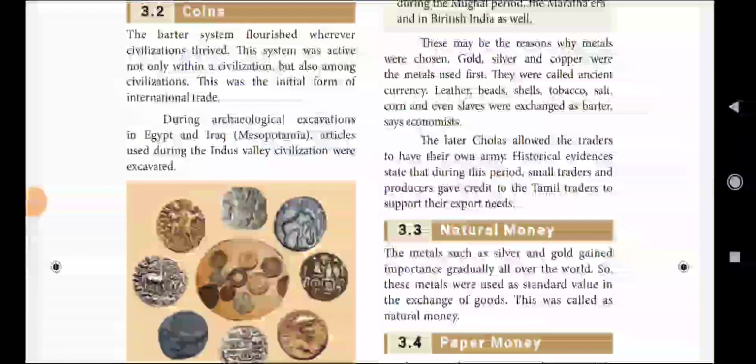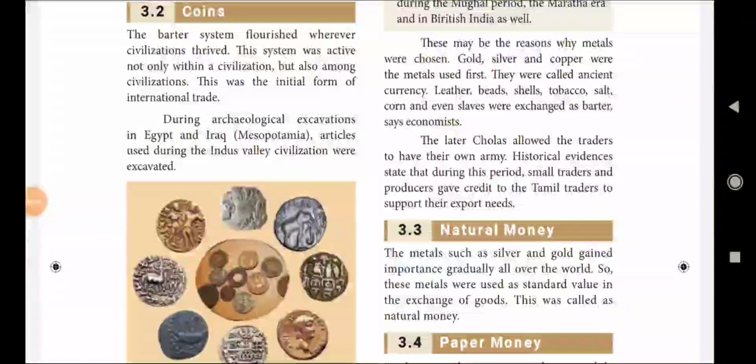Coins. A coin is a small, flat, round piece of metal used primarily as a medium of exchange. They are standardized in weight and produced in large quantities in a mint in order to facilitate trade.